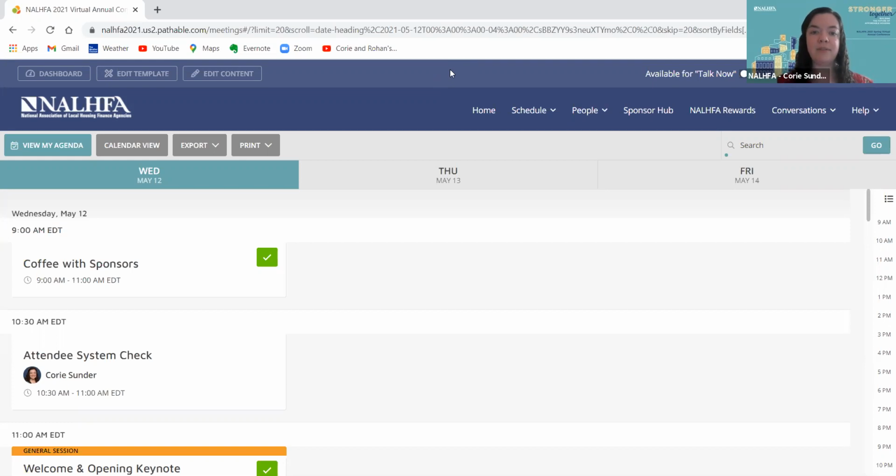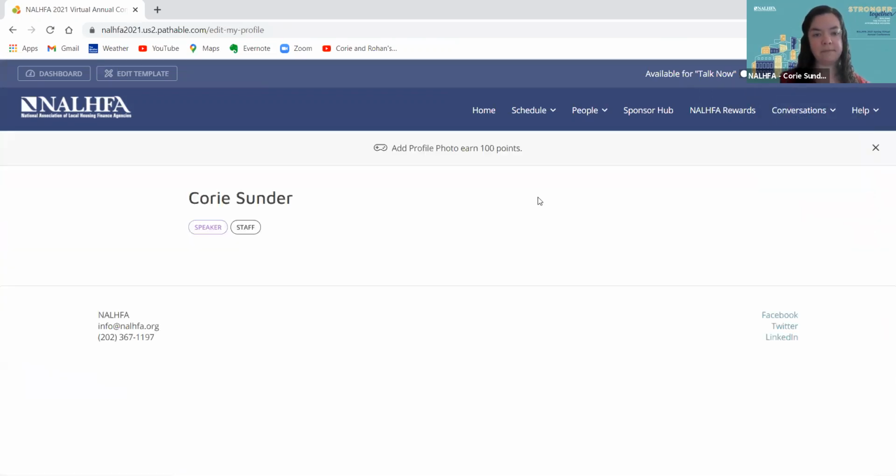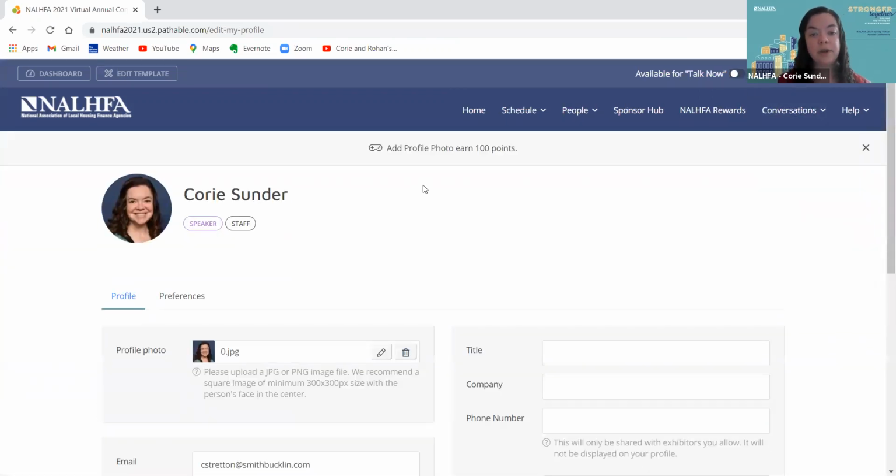The first thing that you might see when you log in is it's probably going to prompt you to edit your profile. You can access this at any time in the top right corner where you see your name. If I hover over that, you'll see an option that says edit my profile. So I'm going to click on that, and this is where you can customize your own profile within the platform.